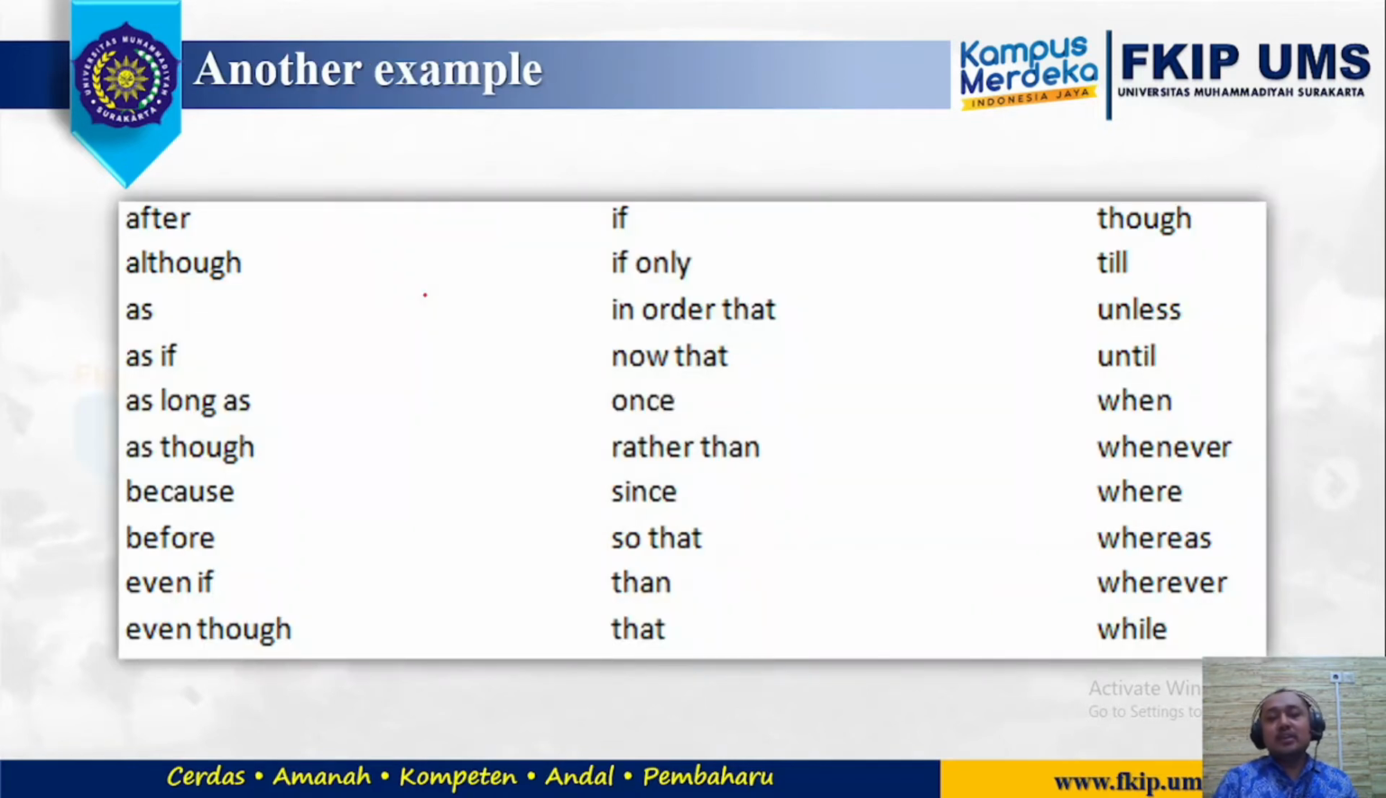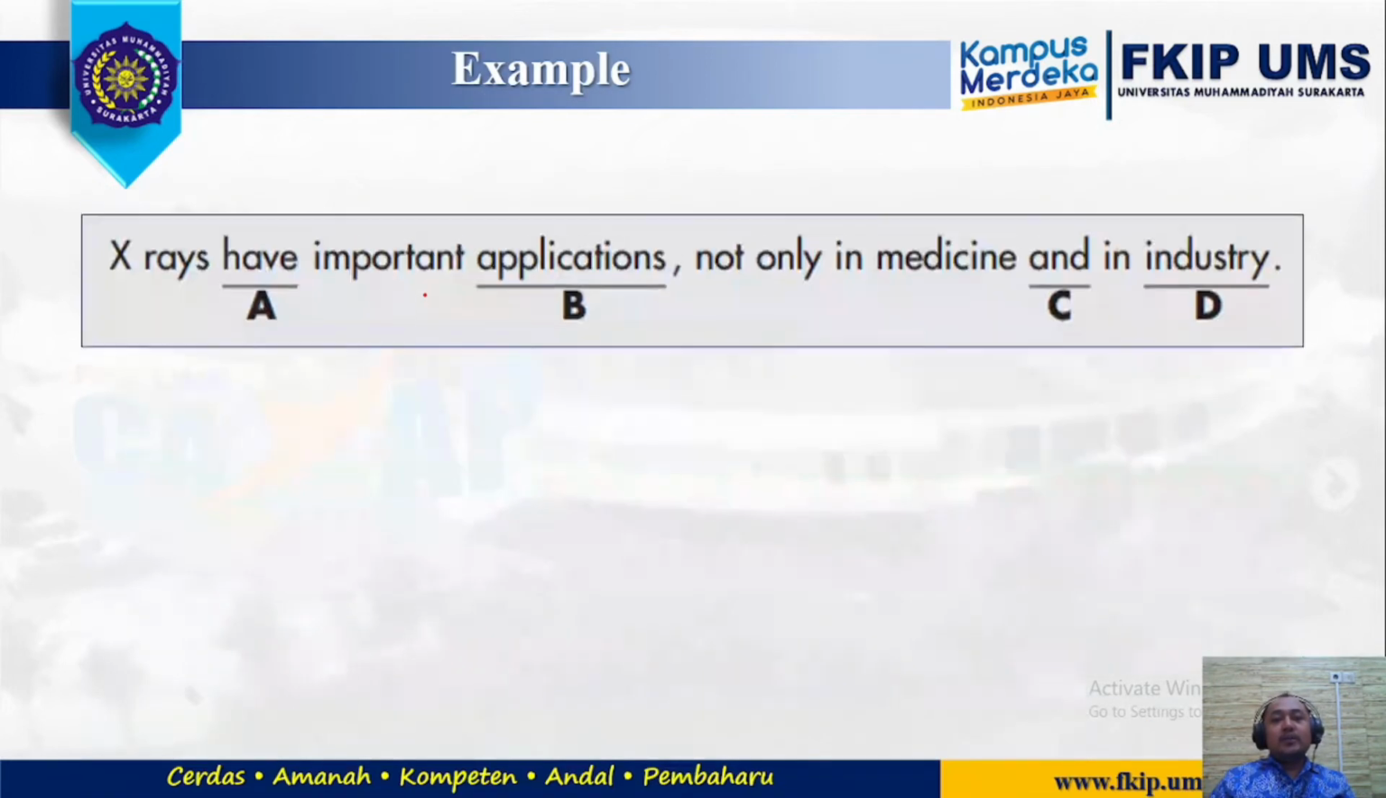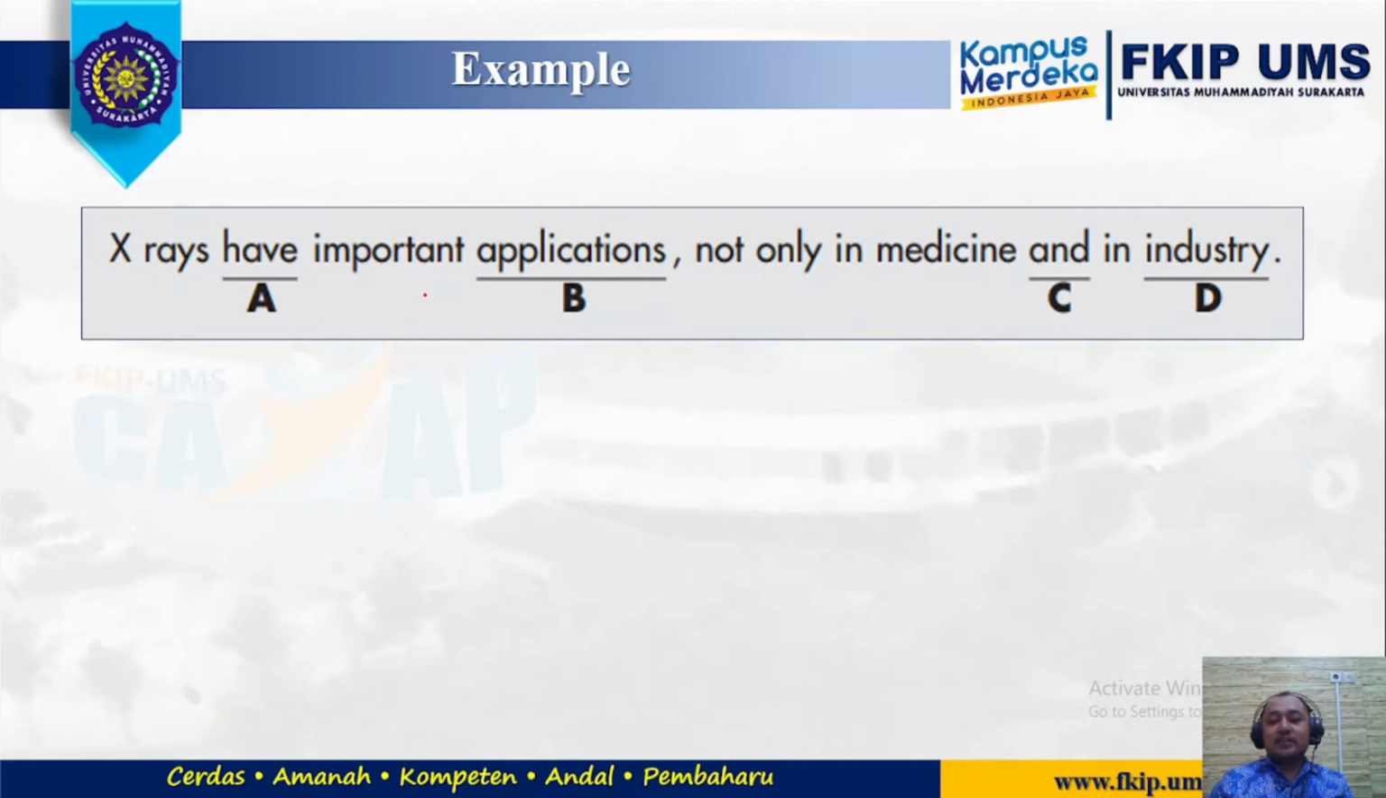And actually there are still a lot of examples of conjunctions: after, although, as if, only, till, unless, when, well, and more than this. I only put some examples here. You can find other examples of conjunctions in other sources. Now we are going to talk about it in the questions of the TOEFL test.